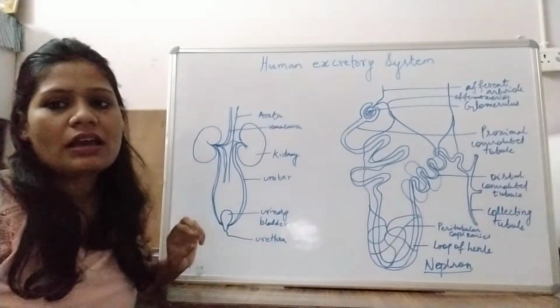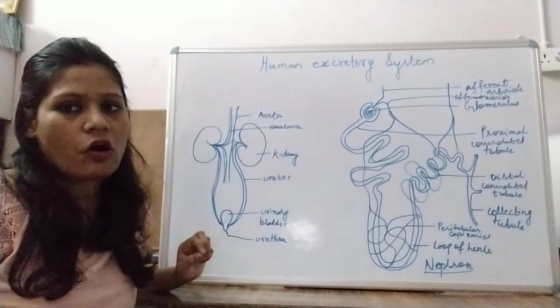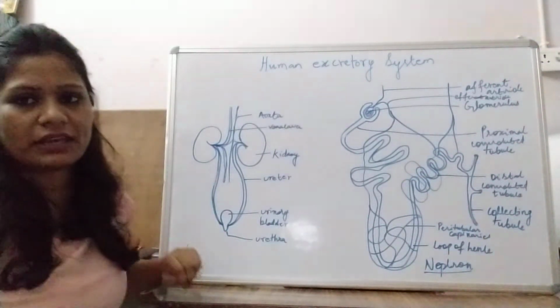Now the urethra is shorter in females and longer in males: 20 centimeters long in males and 4 centimeters long in females.